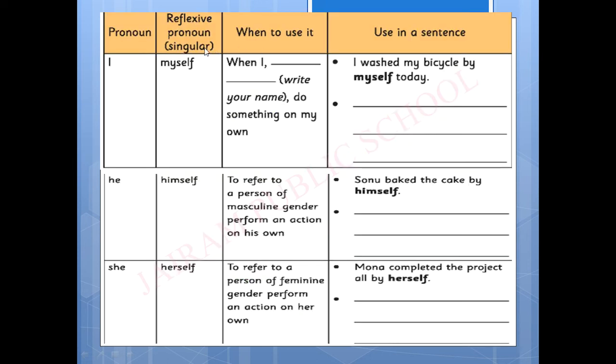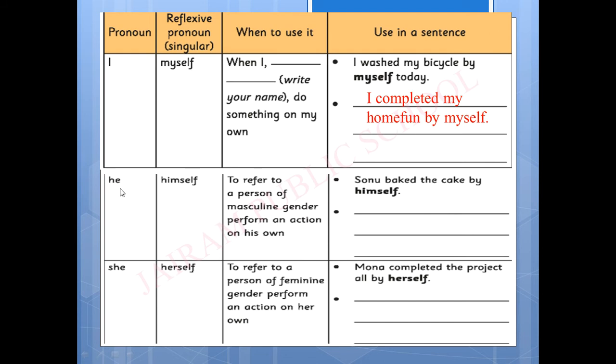Now here is an exercise for you. Pronoun I, reflexive pronoun, we can convert this into myself. When to use it? So how can we use this myself? When I, dash, write your name, do something on my own. So what are the things you can do on your own? So that you have to write here. I washed my bicycle by myself today. So this action has been done by you, which means myself. So you have to write like this. So another example, I completed my homework by myself.